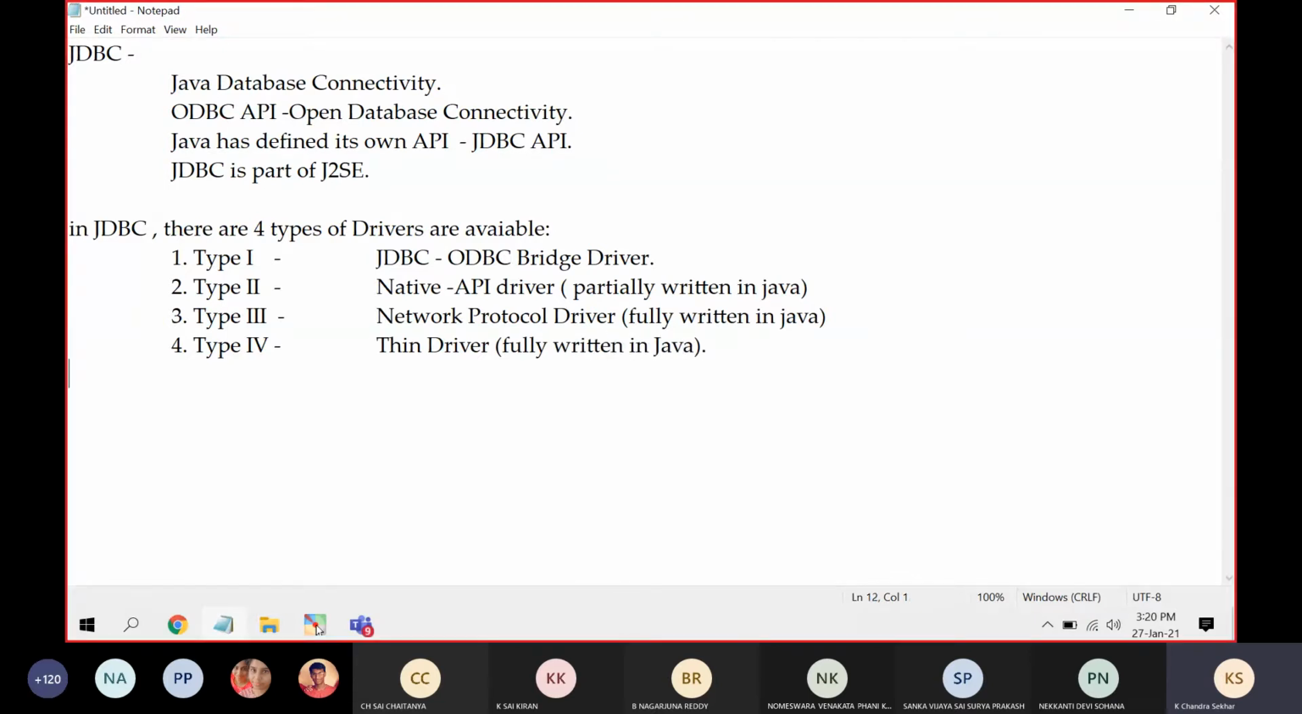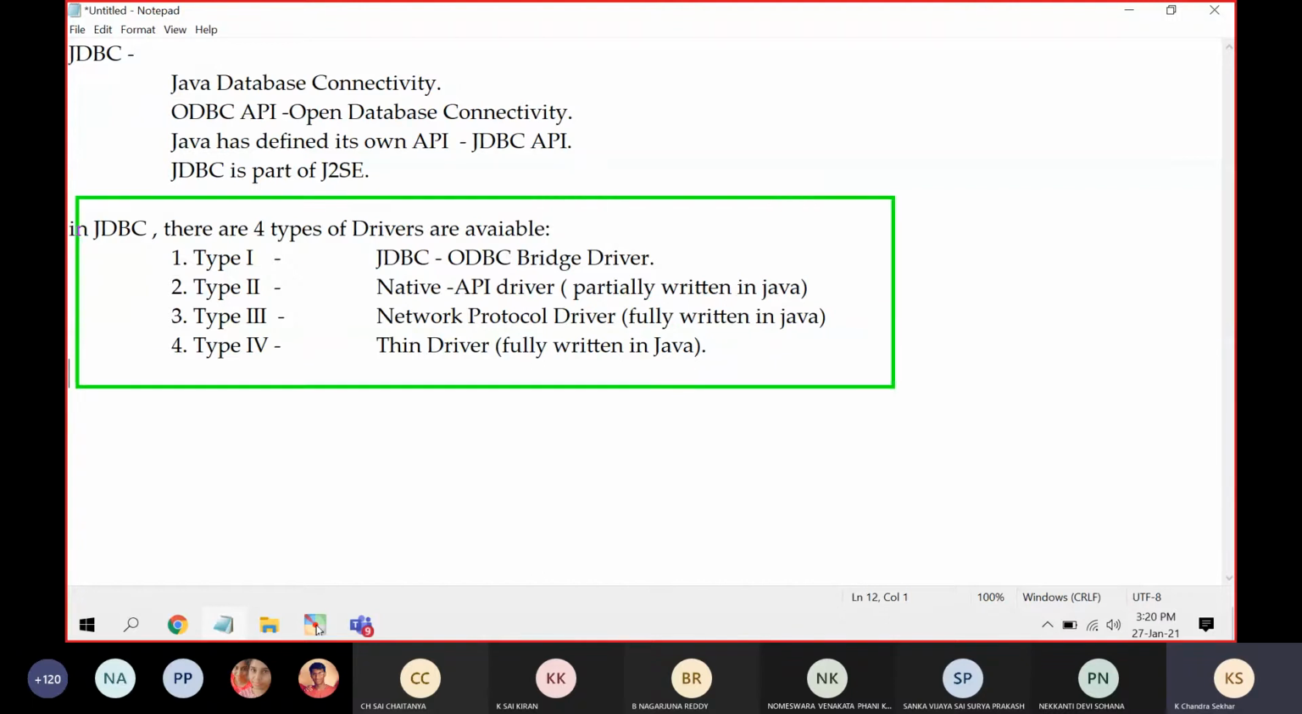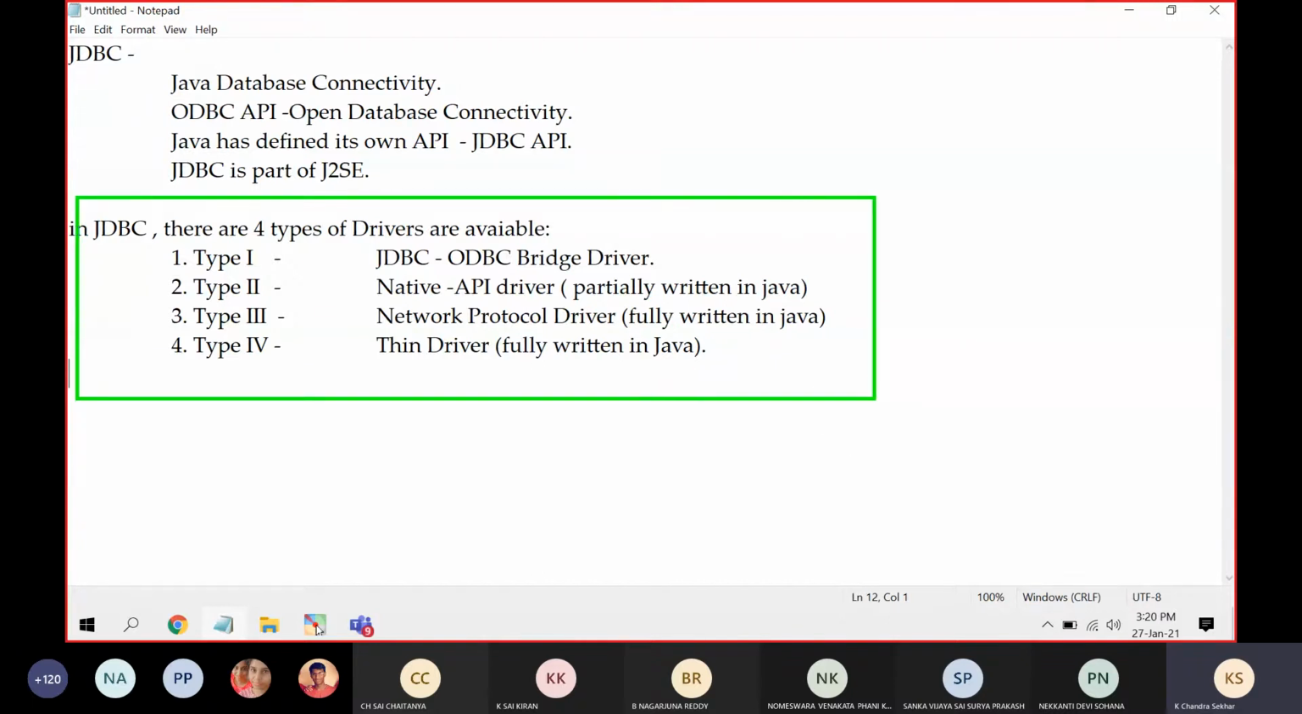This is a very important question in your technical interview round. They will ask you how many types of drivers are available. Your answer must be there are 4 types of drivers. Then they will ask you what are the driver names: type 1, type 2, type 3, type 4. Then they will ask you the other names. Type 1, JDBC-ODBC bridge driver. Type 2, native API driver. Type 3, network protocol driver, which is completely written in Java. Type 4, thin driver, fully written in Java.